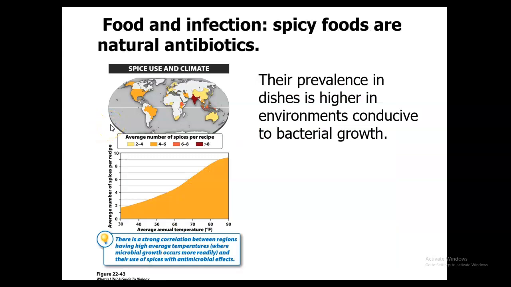So food and infection. So spicy foods are going to be a natural antibiotic. Toxins produced by plants to fight bacterial infections are going to be what we refer to as spices. So if you look at this map here, you're going to see a strong correlation between regions that have high average temperatures, where microbial growth is going to occur more rapidly, and their use of spices that are going to be antimicrobial. So the theory is that spices can be beneficial in assisting our immune system against foodborne pathogens.